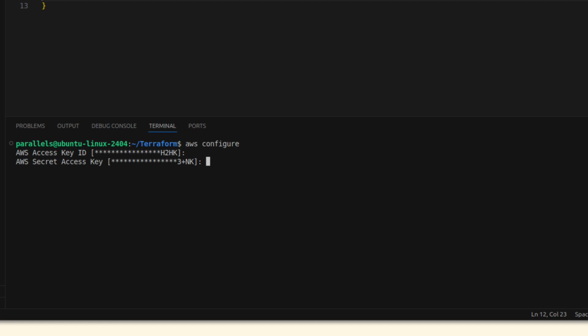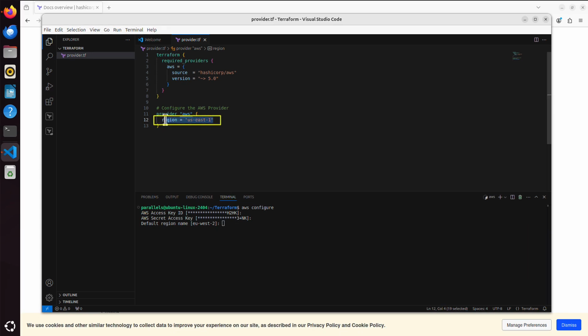But then, if I click enter again, I also specified the default region. EU West 2 is London, actually. But maybe you want to create your resources in a different region. Or maybe the next resource we're going to create, I want to have it somewhere else. This is the way I can override whatever I specified here. If I leave this setting as it is, that means my resource, for example a server, will be created in US East 1. So if I remove it, then it will use the default value, which is EU West 2. I hope that makes sense.